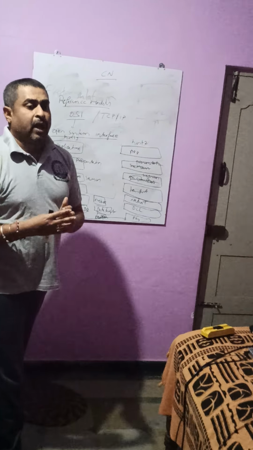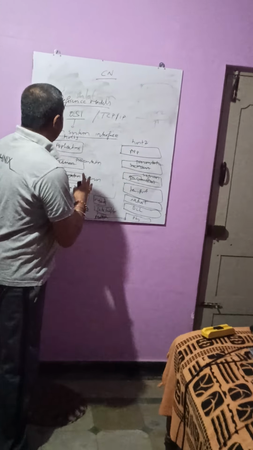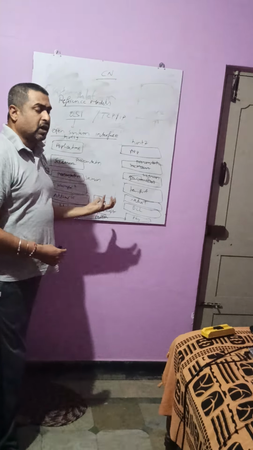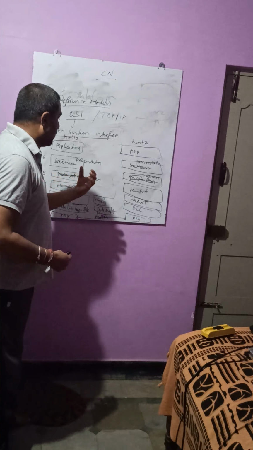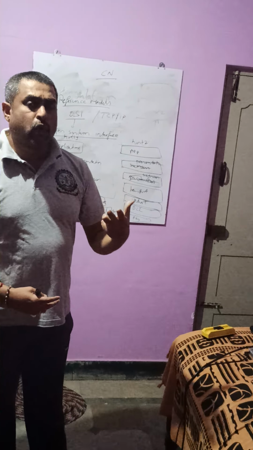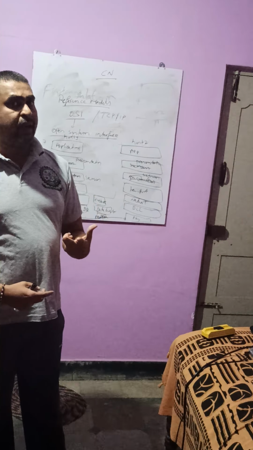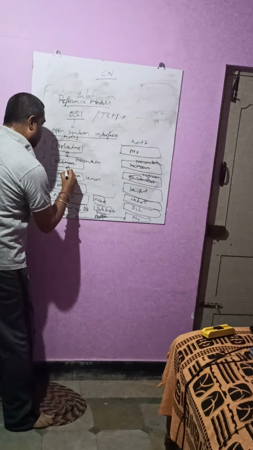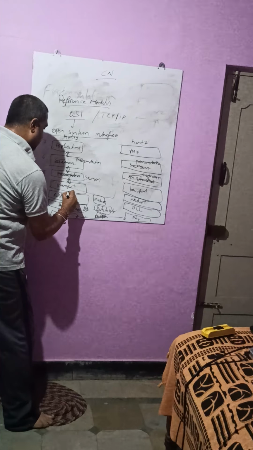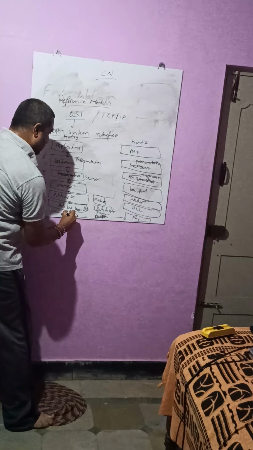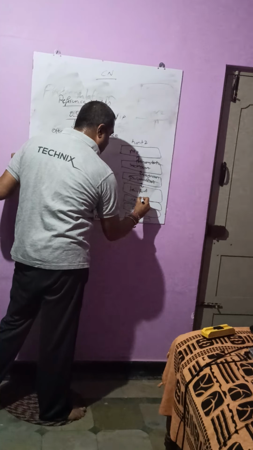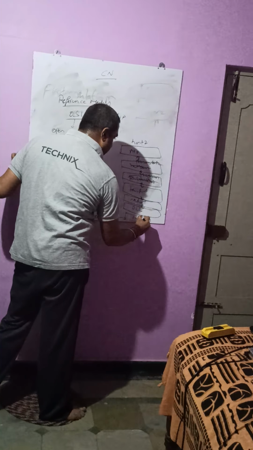Now, how will each of these layers work with its own protocols? The application layer will have its own protocol, the presentation layer will have its own protocols, and the session layer like that. As I told you in an earlier class, a protocol will have two things: one is the service interface, and the other is a peer-to-peer interface. These layers will be connected like this with a service interface. This is a service interface, as I told in the previous class.